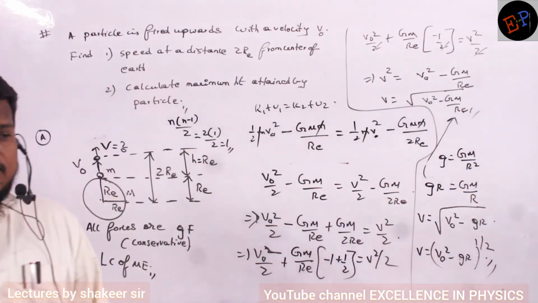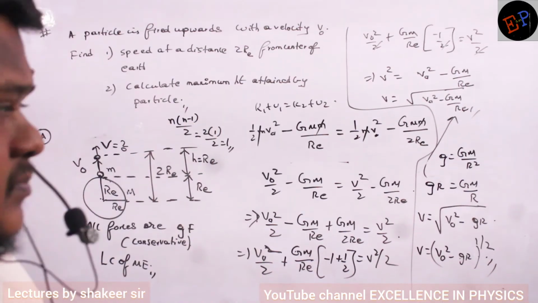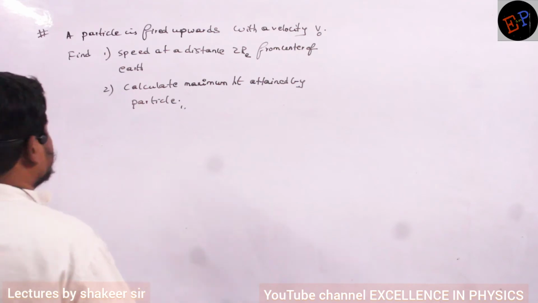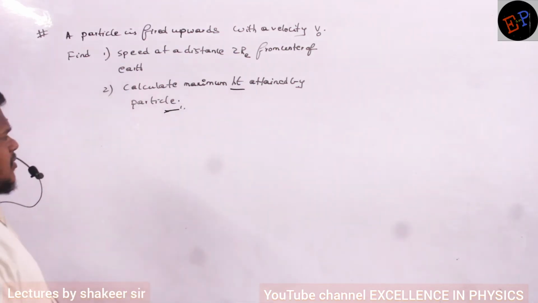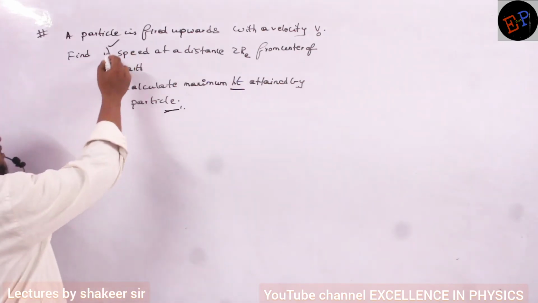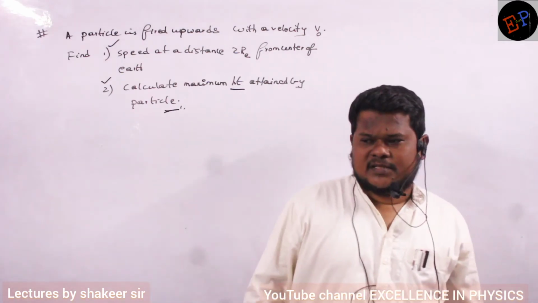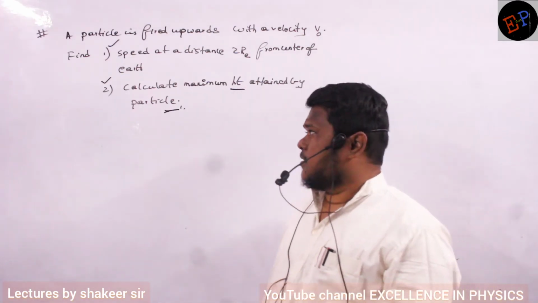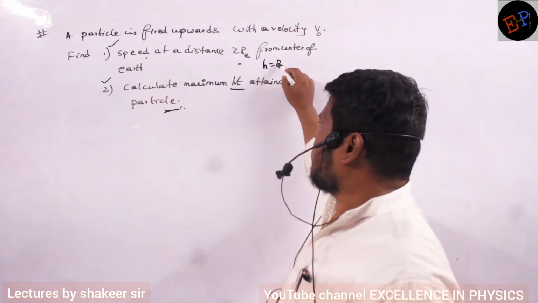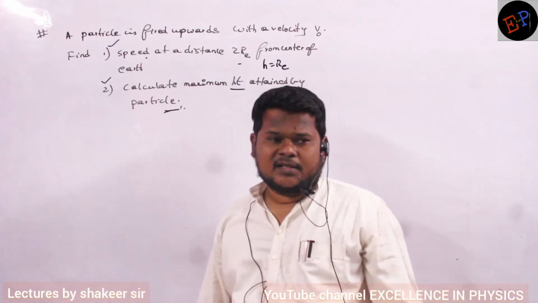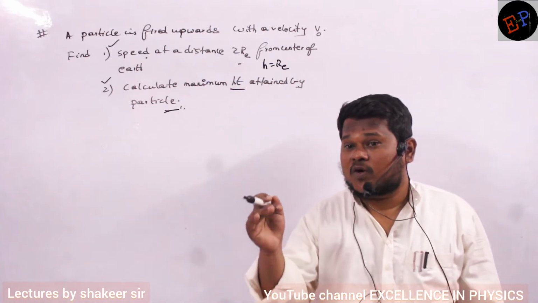Okay. So whatever option is present in the final answer, according to that you have to proceed and do the calculation. Okay. Now see. So the second question is also given. What is the maximum height obtained by the particle? Now can you say what is the difference between the first condition and the second condition? In the first condition I want the speed at a height of h equal to RE. At a height of h equal to RE, I have calculated the speed. In the second condition, maximum height. Maximum height means what?